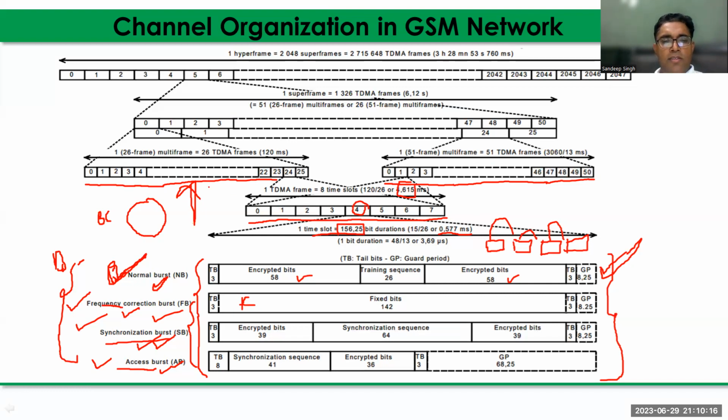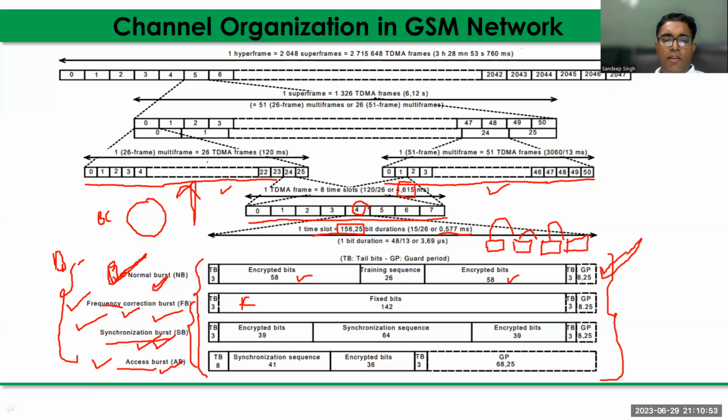But here we can clearly say the multi-frame structure is different for control and traffic channels. For the traffic channel, it is a 26 frame multi-frame structure, and for the control channel, it is a 51 frame multi-frame structure. How many frames are there in one multi-frame for the control channel? That is 51 frames, and for the traffic channel multi-frame, that is 26 frames.